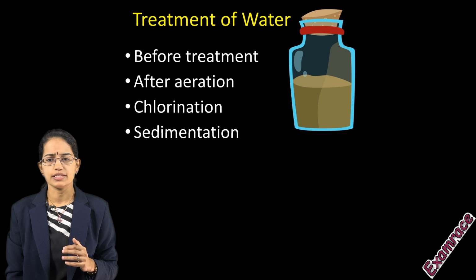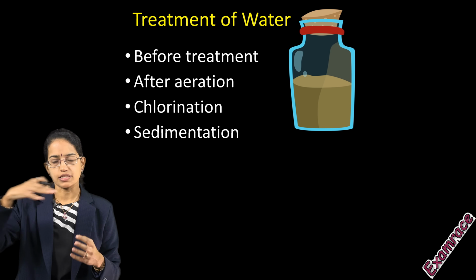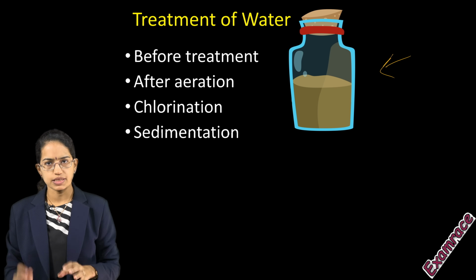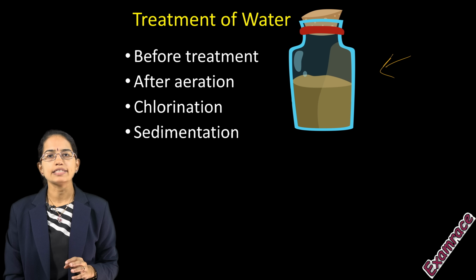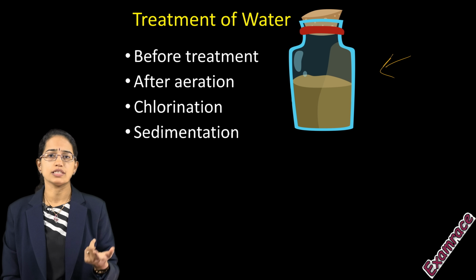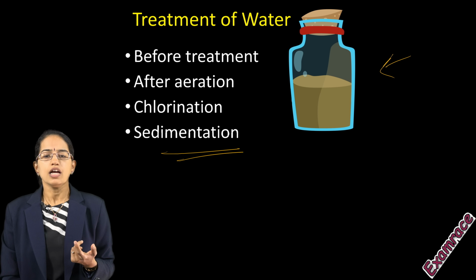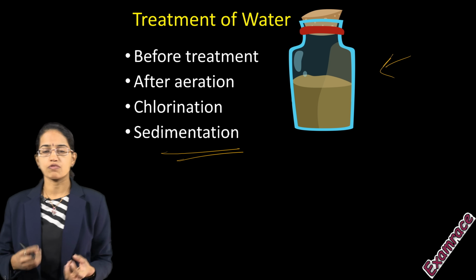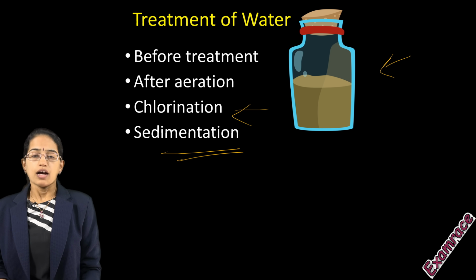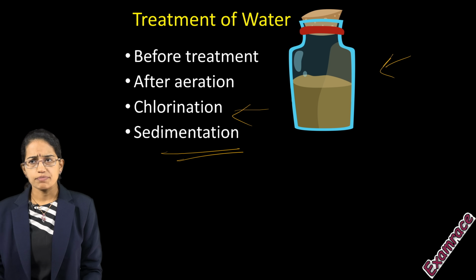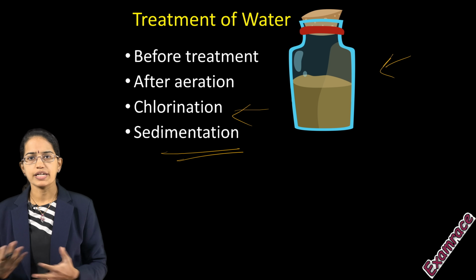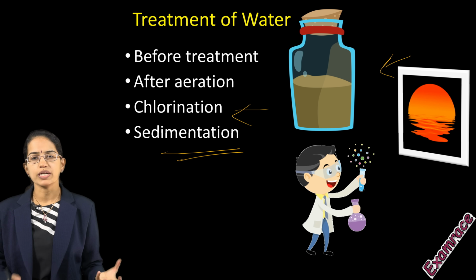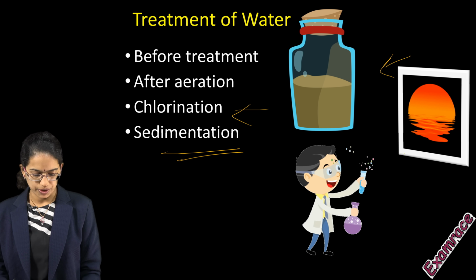In this diagram, as you can see, you have a water suspension, and if you kept this stable for a while, you would see the impurities settle down. So this process is what is known as sedimentation. The other process that's really important is chlorination. Chlorination is much more useful where you are trying to disinfect the water, and this disinfection is done by passing chlorine into the water system, and in the presence of sunlight the impurities are removed. So that's again another process. So before the treatment we can say there are impurities, after the treatment we are trying to remove those impurities.